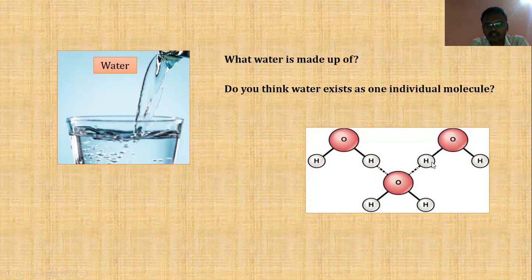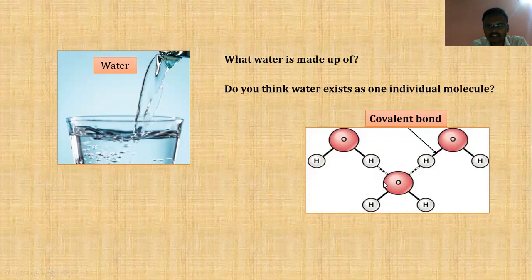If you take a closer look at one water molecule, this water molecule is made up of one oxygen atom, two hydrogen atoms, and they are bonded by strong chemical force of attraction called a bond. And we know that this water molecule will not exist alone. Instead, it is going to exist as an aggregation of molecules.